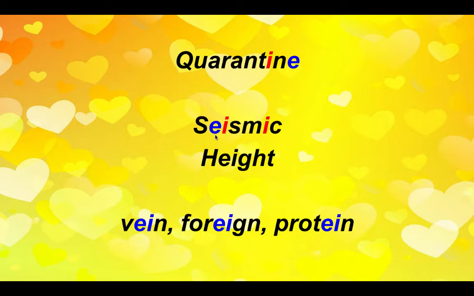It's actually both of these letters together, the E and the I coming together. And we can see it down here. It works in the word height as well. The E and the I are actually creating that long I sound.